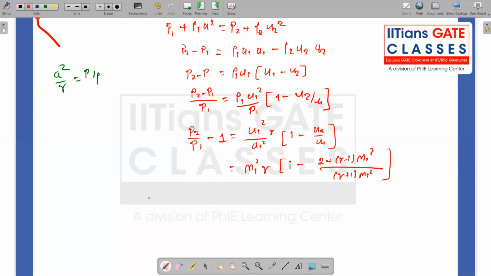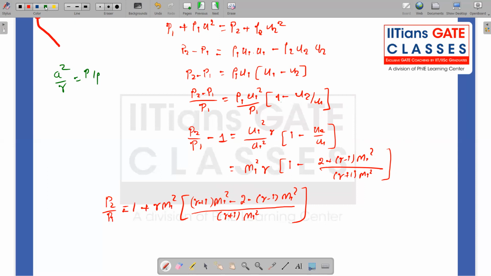So keep P2 by P1 one side like this, which is equal to 1 plus gamma M1 square times, if I take the LCM, so that becomes gamma plus 1 times M1 square minus 2 minus gamma minus 1 times M1 square, whole divided by gamma plus 1 times M1 square. So now we can see this and this can be cancelled. So that leaves me that